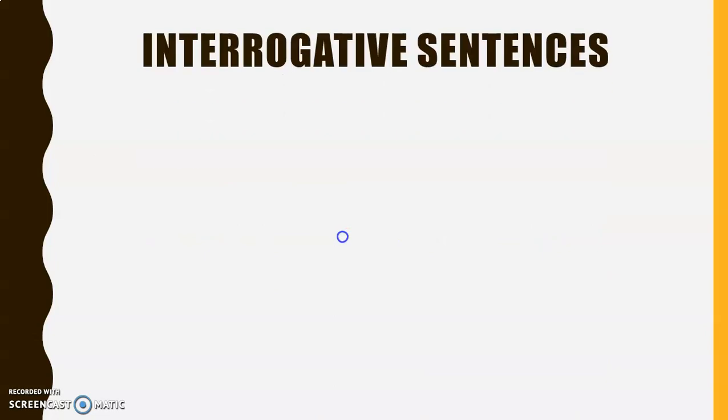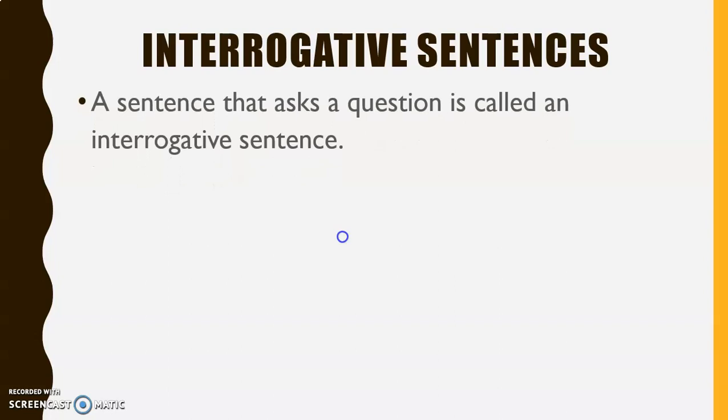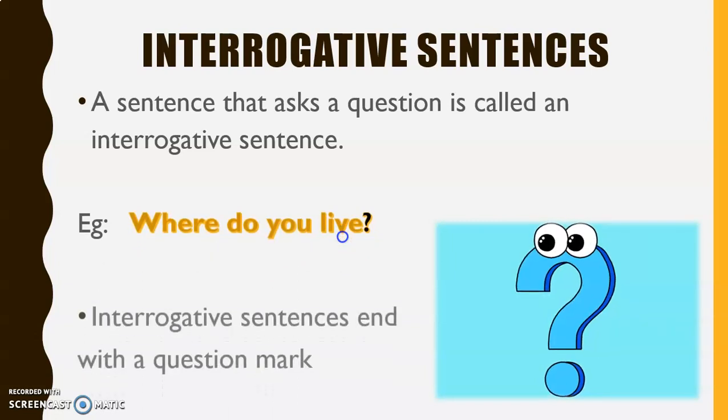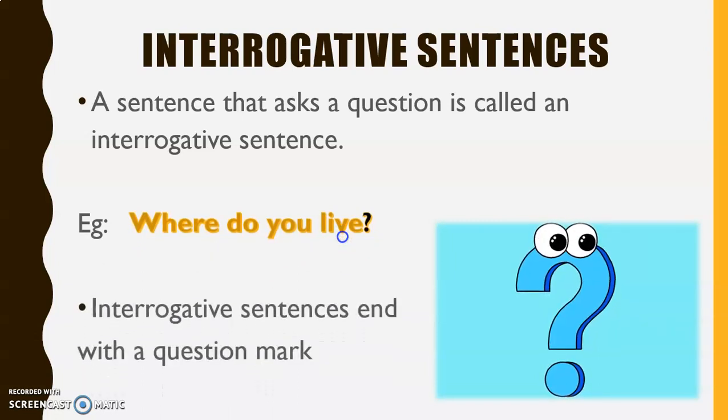See the next one, interrogative sentences. Interrogative sentences are the questions. A sentence that asks a question is called an interrogative sentence. For example, where do you live? Interrogative sentences end with a question mark.